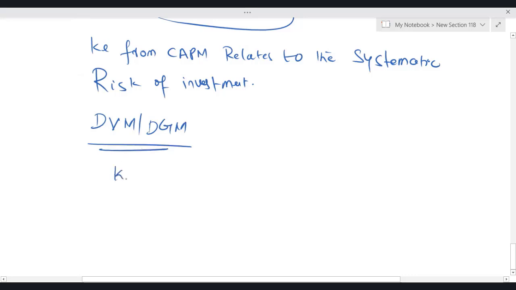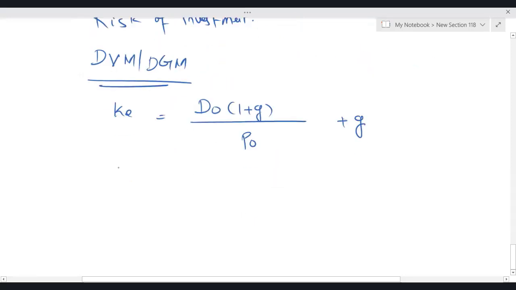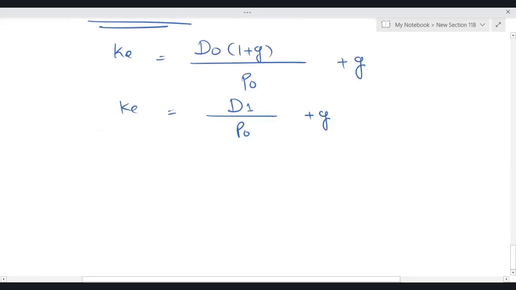In the dividend valuation model, KE is equal to D naught (1 plus G) upon P naught, plus G. This can be rearranged as KE is equal to D1 upon P naught, plus G. Where, let's say G is 0, then KE will be equal to D naught upon P naught.